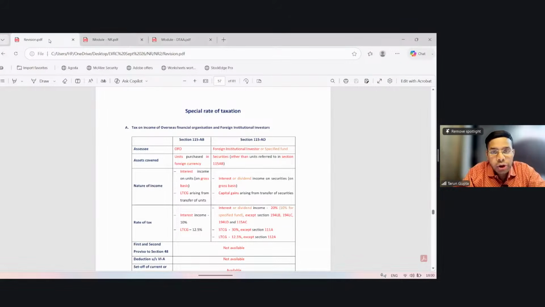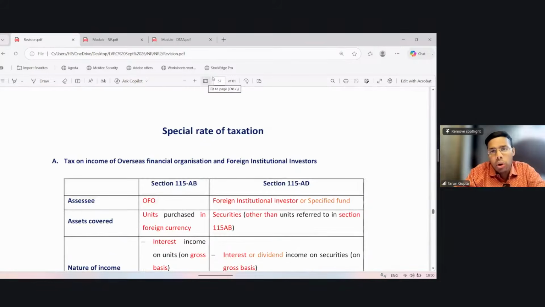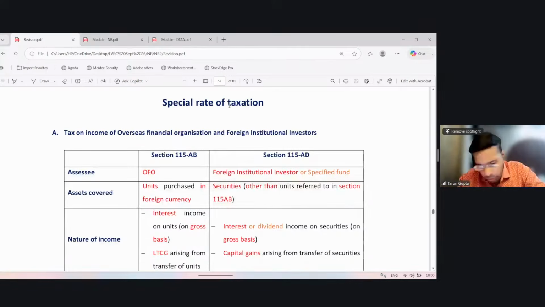Today we are doing the revision of the remaining portion of our chapter non-resident, and then we'll start with the last chapter, double taxation avoidance agreement. In the last class we discussed most of the part of the non-resident taxation. Now in today's class we'll discuss the remaining one.